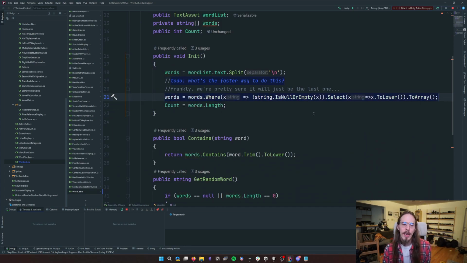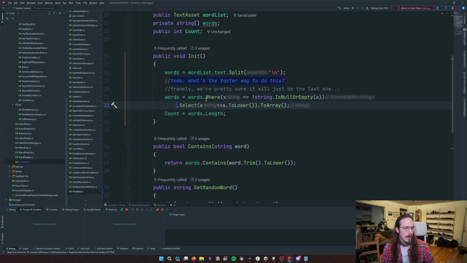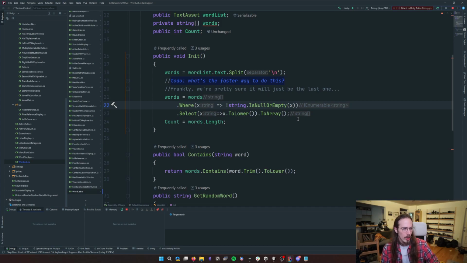It's getting rid of any of the strings in my list that are empty, like empty new line characters. And then it is also making all the words lowercase, which I think they already are, but just in case. I'm doing that through these LINQ expressions, inside of this Select function and inside of this Where function. These are just two separate function calls that are chained back to back. And that's the power of LINQ, chaining these things.